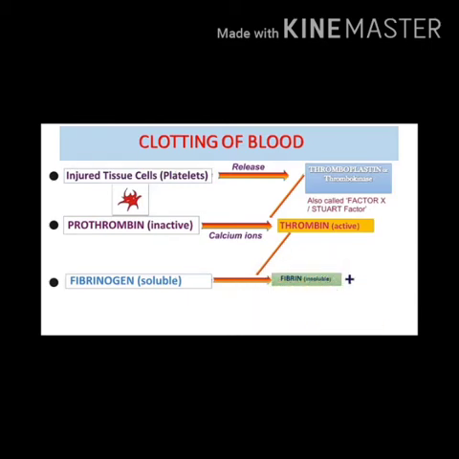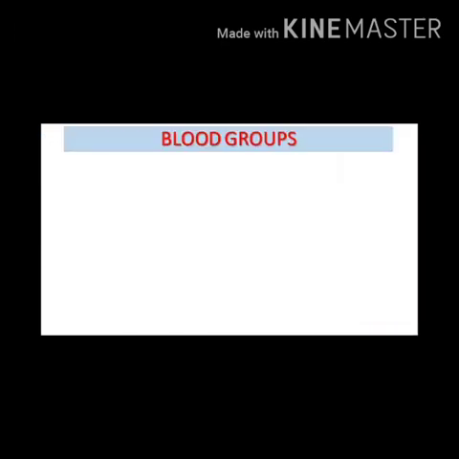The third step: the plasma protein called fibrinogen is now converted into an insoluble protein called fibrin with the help of thrombin. By polymerization, the fibrin protein forms long fibrin threads, and these fibrin threads form a very fine network at the site of injury and form a clot. In this way the clot is formed.